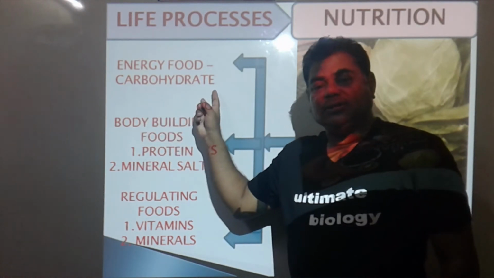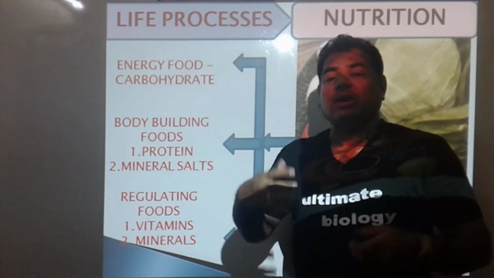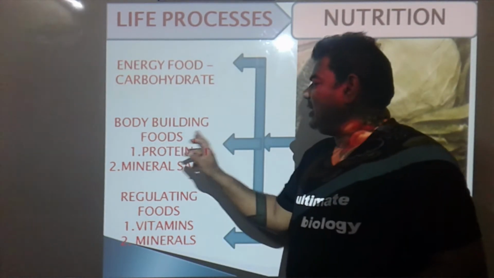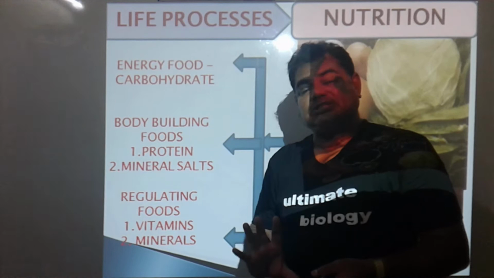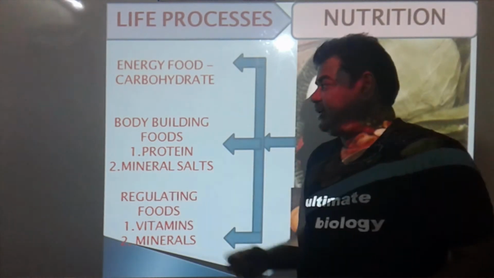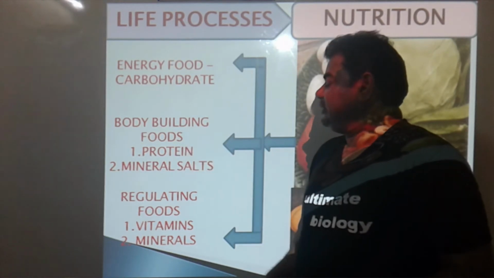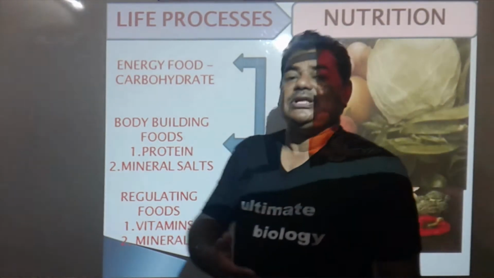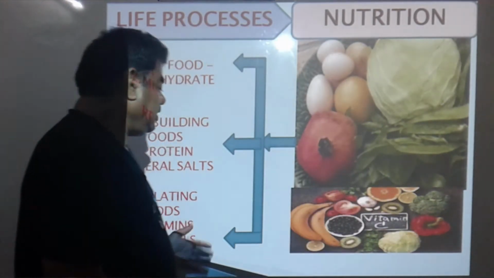Energy food provides energy due to carbohydrates. There are some foods in which carbohydrate is present. Bodybuilding foods are proteinaceous foods, like dal and so on. Mineral salts are present in these bodybuilding foods, and regulating foods are those in which vitamins and minerals are generally present.